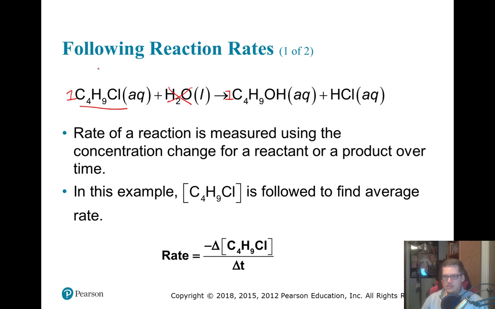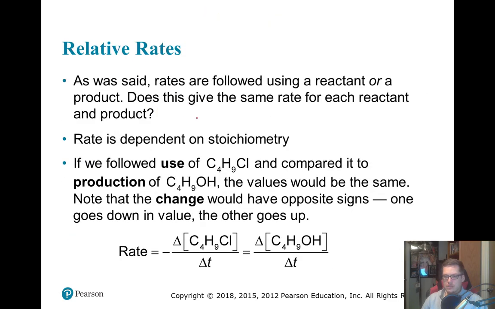And so as this goes down, this will get bigger equally, and that makes sense because all we're doing is we're taking this guy and replacing the chlorine with an alcohol group, an OH group. And so specifically in this one, the rate is equal to this. We already established this, right? This was our reactant. It's going down over time. That's what the negative sign's for. And then at the same time, this one is growing equally, right? We've got our alcohol group here. And so as this drops, this one gets bigger, and it's a 1-to-1 relationship.